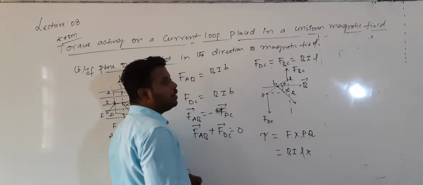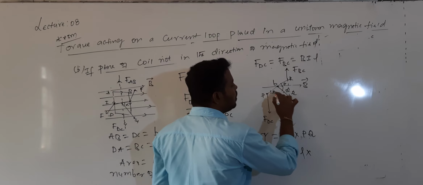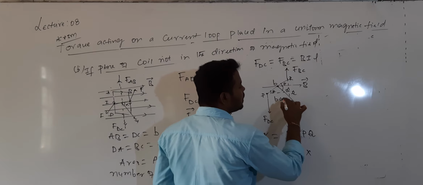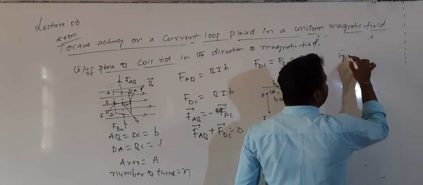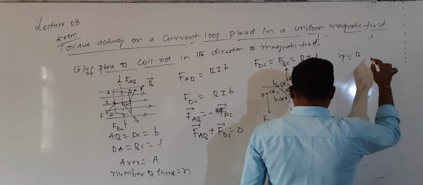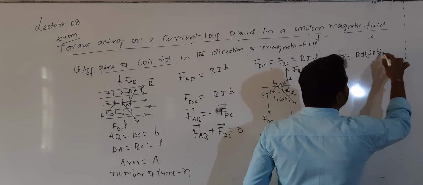How can I calculate it? If this is theta, we can show this is also equal to theta, and this value is equal to b cos theta. By knowing that, here I can write b into cos theta. So the torque value will be B into I into L into b into cos theta.